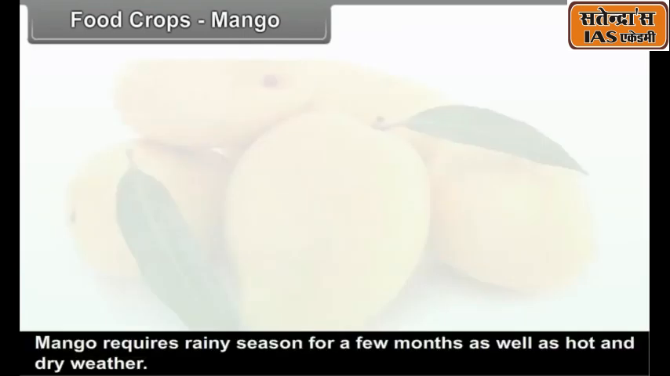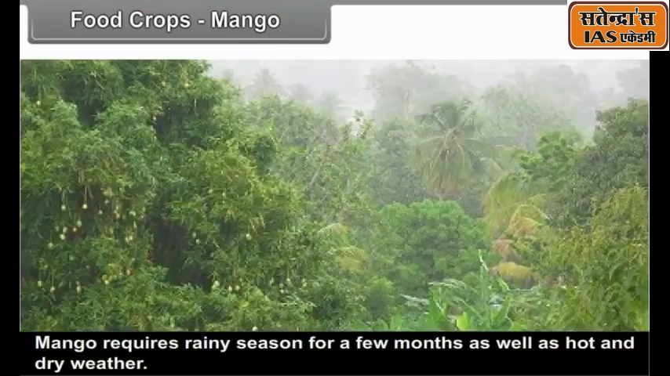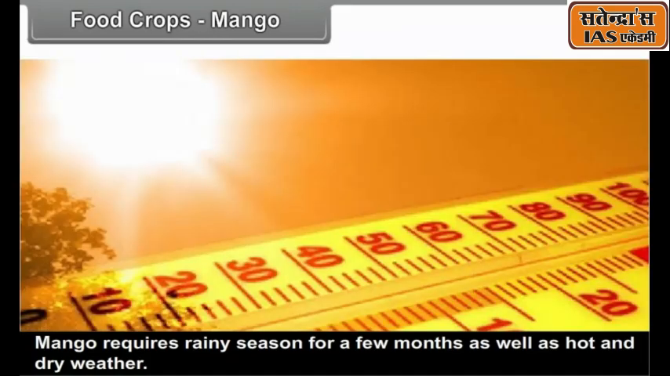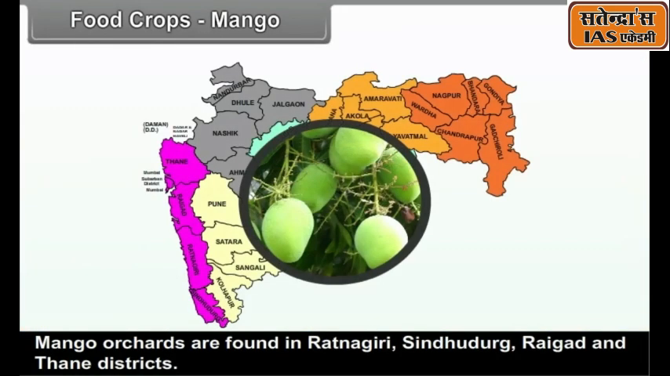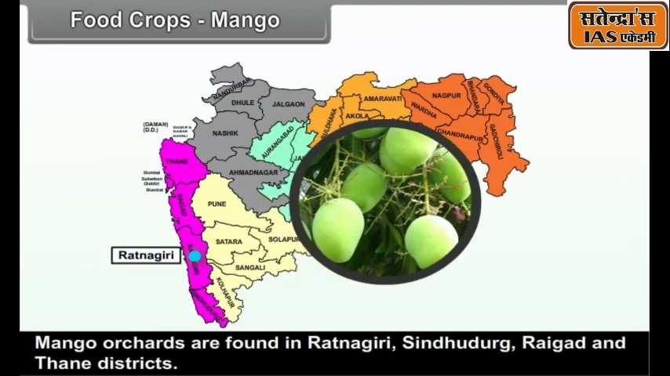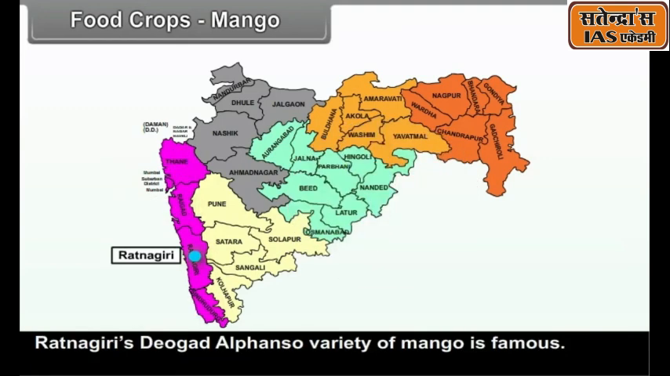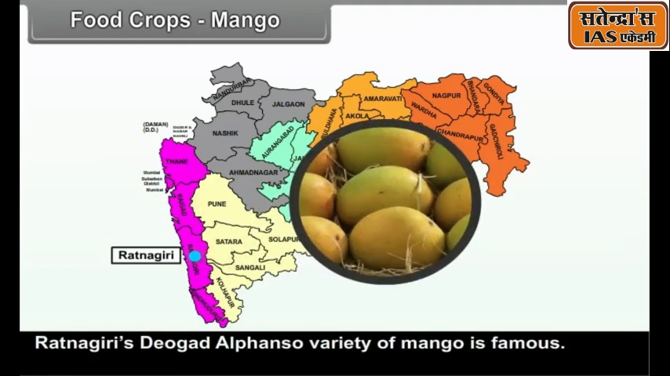Mango. Mango requires a rainy season for a few months as well as hot and dry weather. Mango orchards are found in Ratnagiri, Sindhudurg, Raigad and Thane districts. Ratnagiri's Devgad Alphonso variety of mango is famous.